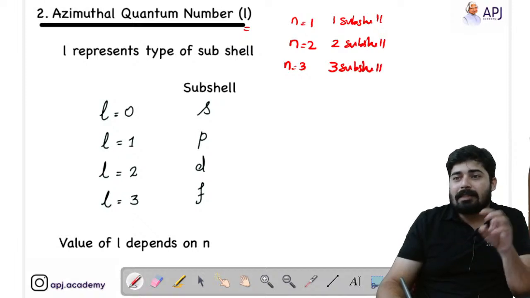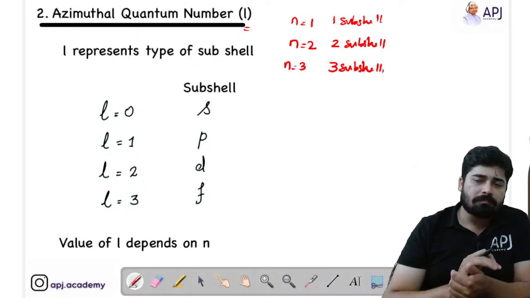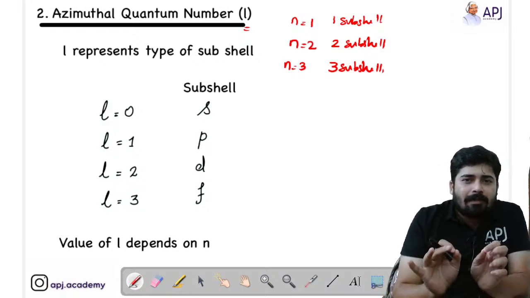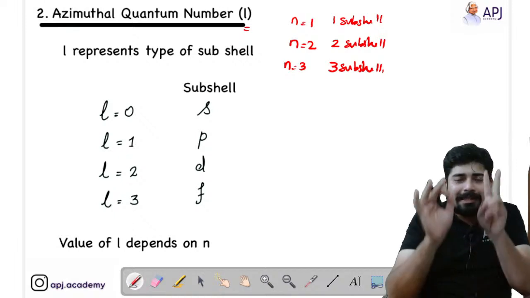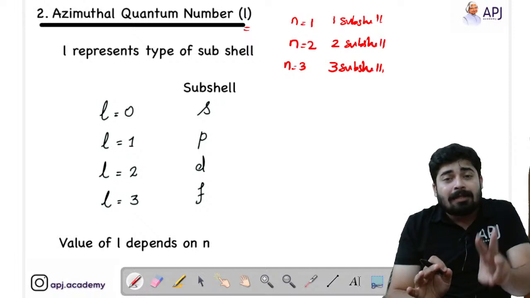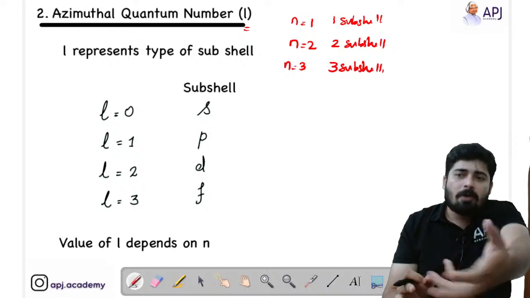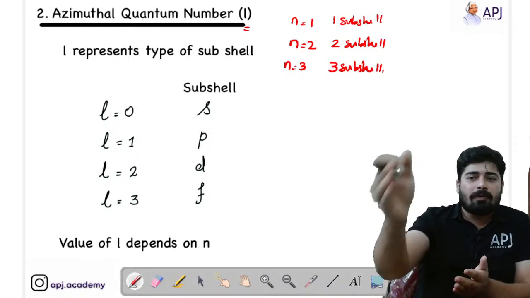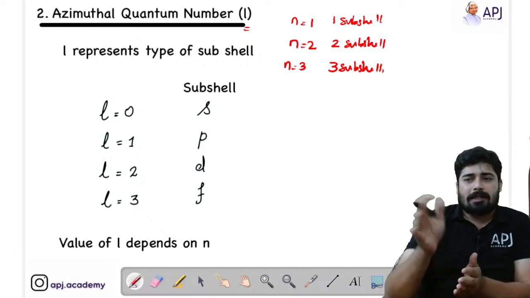This is basic information that you have to understand. Many students make mistakes in this area. So the first shell can only contain one subshell, the second shell can contain only 2 subshells, and the third shell can only contain 3 subshells.